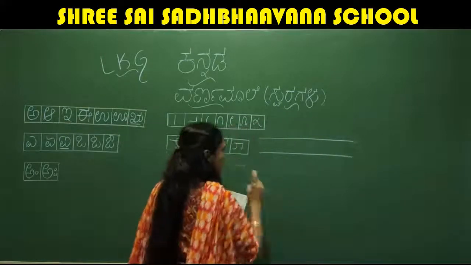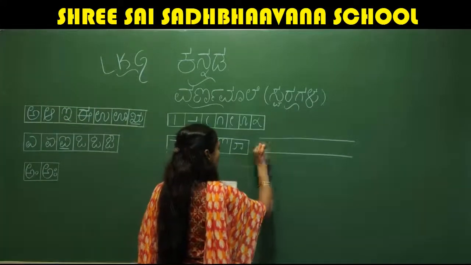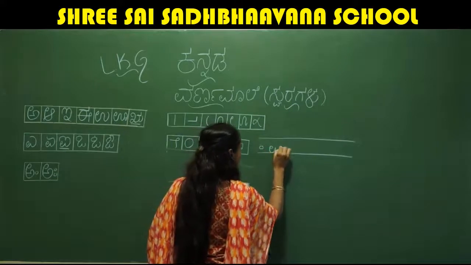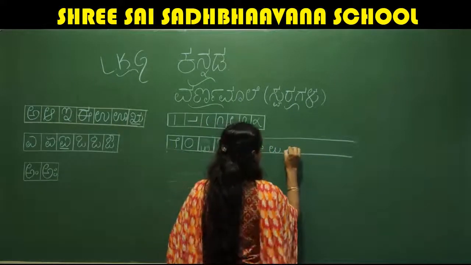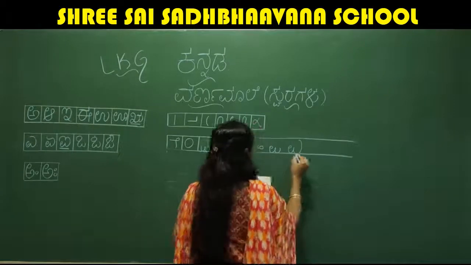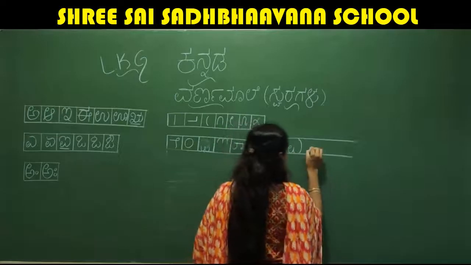So children, to write A, what you have to do is the same 0. And to that 0, you add this stroke. And to that, you go up. Fine. You go up till here. So you can say this is A.